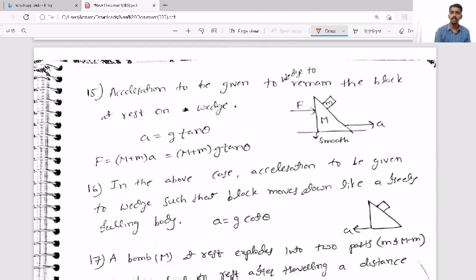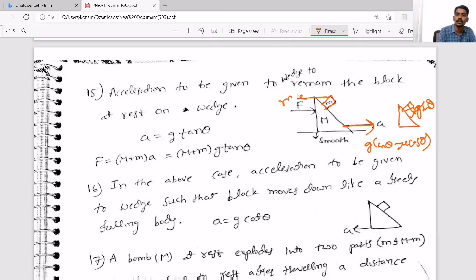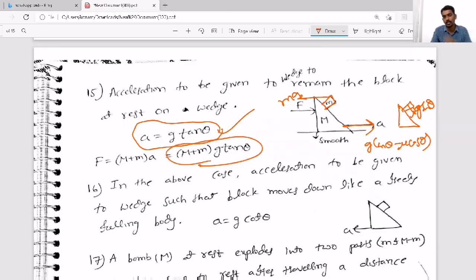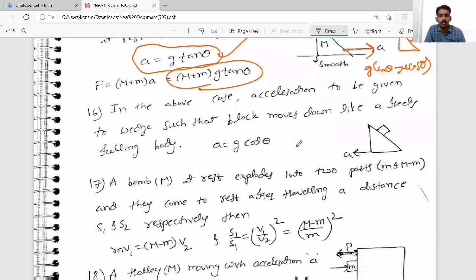Now, this is one important condition based on a non-inertial frame. Usually, if there is an inclined plane and you keep a block, it will move down with an acceleration g sin theta. If the surface is rough, then the acceleration is g into sin theta minus mu cos theta. But even if it is a smooth surface, if you give some acceleration, the block can still remain at rest because of the pseudo force acting on it. That condition is that the acceleration of the wedge must be equal to g tan theta, and the force acting on the system must be equal to (M plus m) into g tan theta. So such kinds of questions will also come.